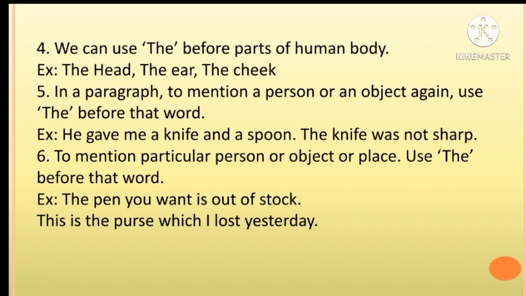In a paragraph, to mention a person or an object again, use the before the word. Example: he gave me a knife and a spoon. The knife was not sharp. To mention a particular person, object or place, use the before that word. Example: the pen you want is out of stock. This is the purse which I lost yesterday.